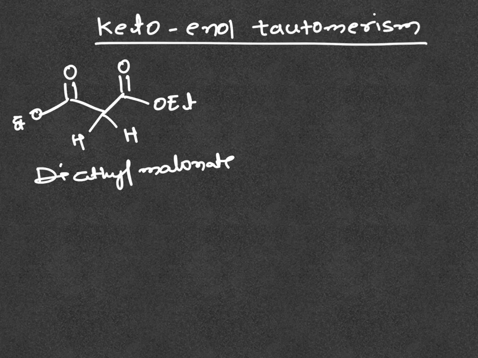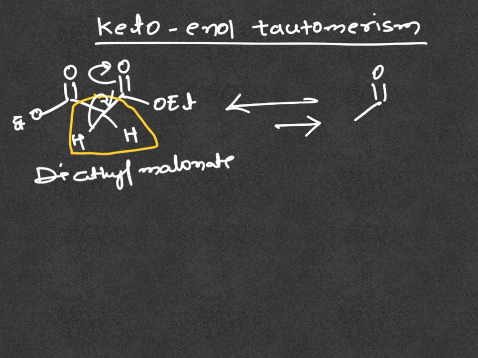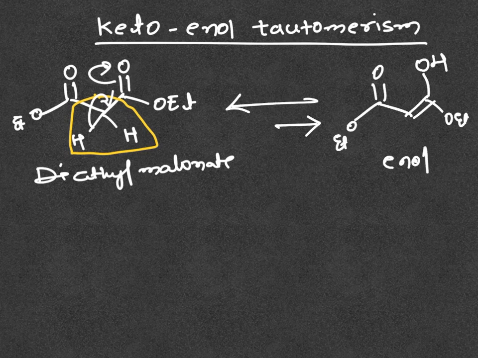Similarly, we will take another example, diethyl malonate. It also has an active methylene group, and these hydrogens are more acidic. Diethyl malonate is less prone to undergo enolization because of the two ester groups present on it. I can write the enol form of diethyl malonate, but this form is not more stable.